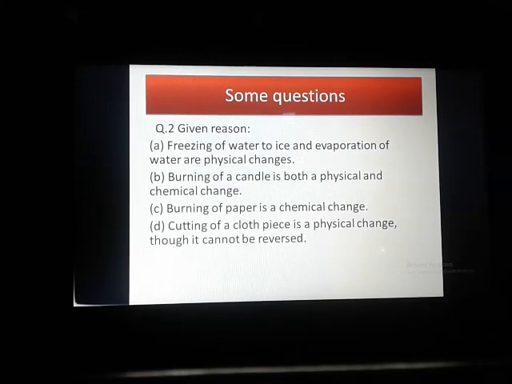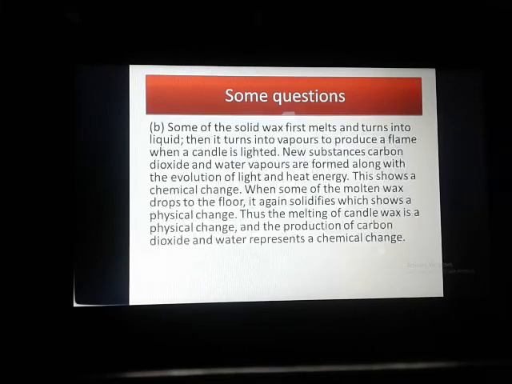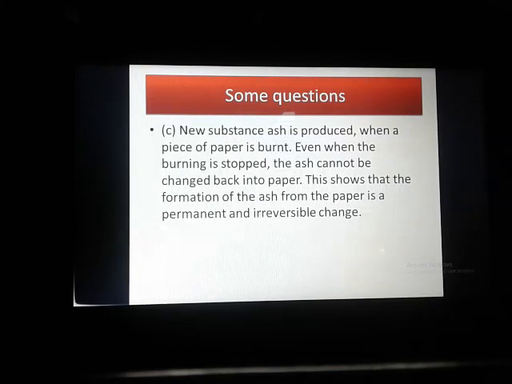Burning of paper is a chemical change just because a new substance, that is ash, is produced when a piece of paper is burned. Even when the burning is stopped, the ash cannot be changed back into the paper. So this shows that the formation of ash from the paper is permanent and irreversible in nature.